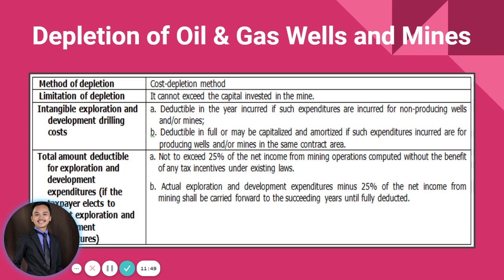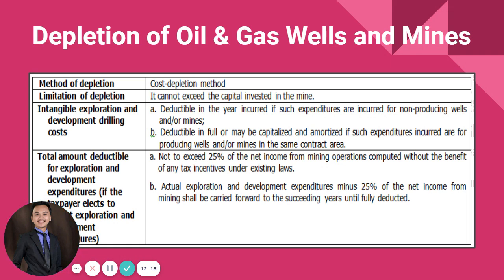Another item, guys, is the depletion of oil and gas wells and mines. So actually, depletion and depreciation together with amortization are just the same in nature, no? They actually are allocation of cost for an item that is capitalized initially. So depletion is the counterpart of depreciation for oil and gas wells and mines.